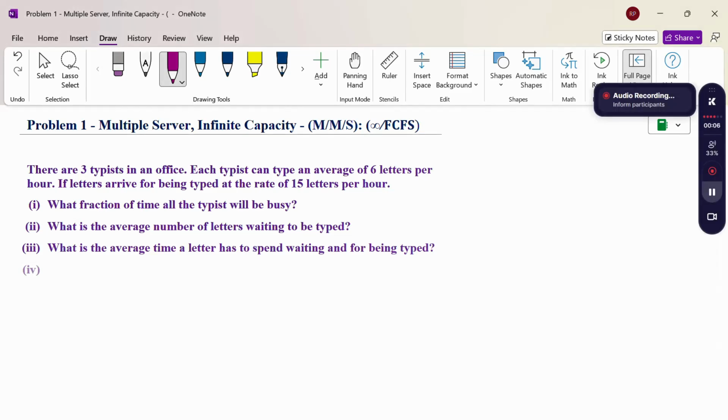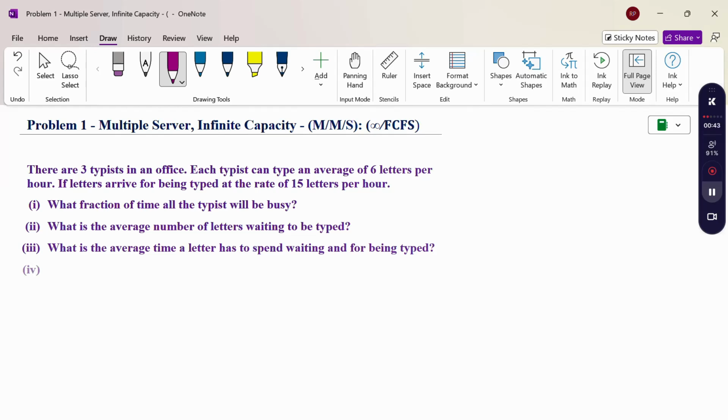In this section, we are going to discuss the multiple server infinite capacity problem, M/M/s/infinity, first come first serve. The problem is: there are 3 typists in an office. Each typist can type an average of 6 letters per hour. If letters arrive for being typed at the rate of 15 letters per hour, what fraction of time will all the typists be busy? What is the average number of letters waiting to be typed? What is the average time a letter has to spend waiting and for being typed?